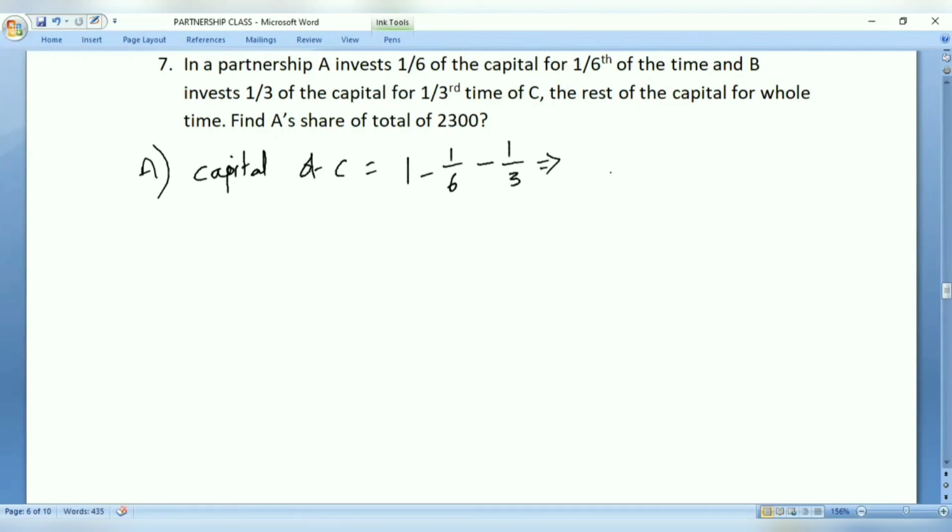If you take the LCM, it becomes 6 and 3. So 6 means it will be the ratio as 1/2. We'll get the capital as 1/2. And if you assume that the total investment is made for a total of 1 year, to calculate A is to B is to C.